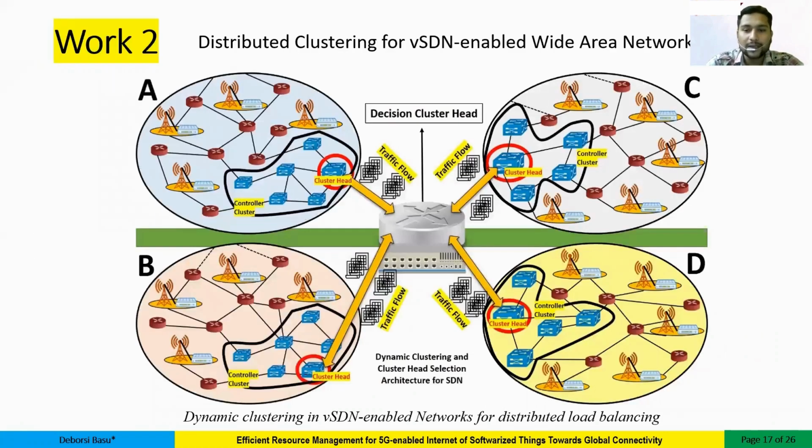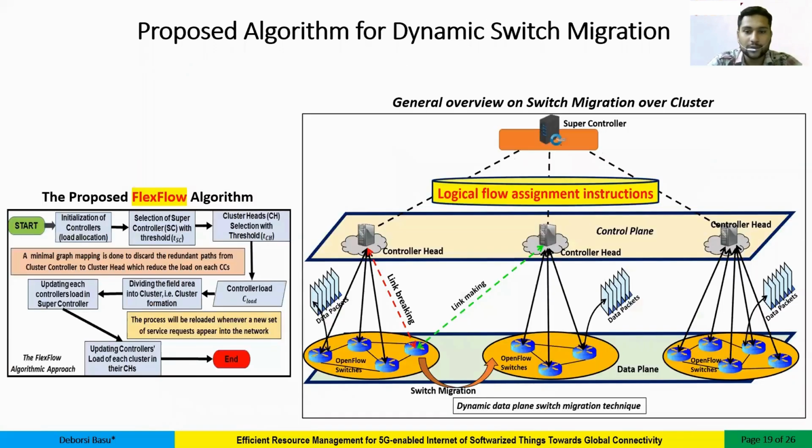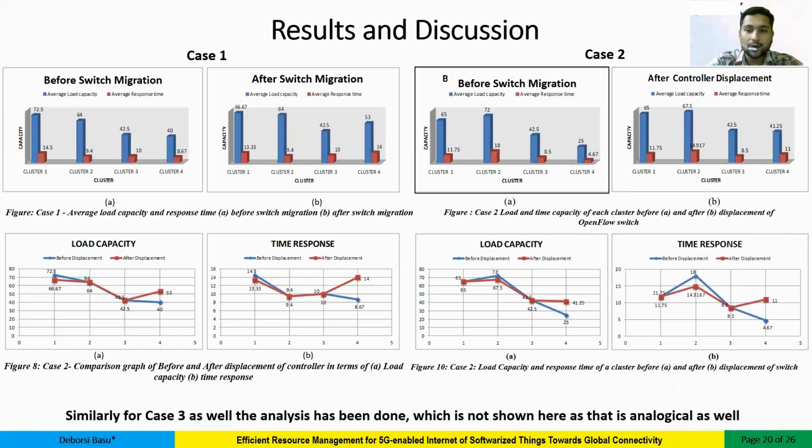The next work is multi-cluster load balancing, where we consider the network as a distributed WSN, wireless sensor network, and these are the clusters that we have made, with 3 test cases where the defined controller heads have been considered in defined metro cities. This is our flexible algorithm that solves this dynamic switch migration technique that reduces the load from one region to another. These are the test case results.